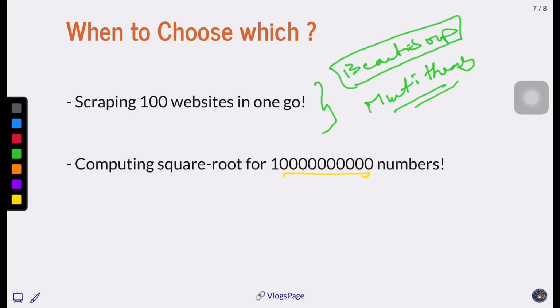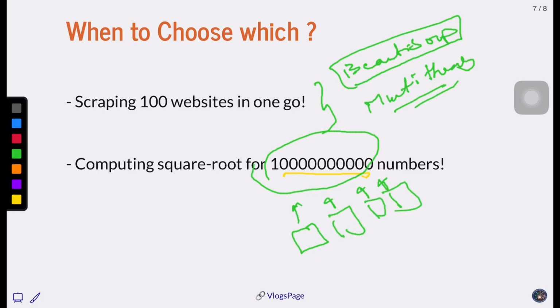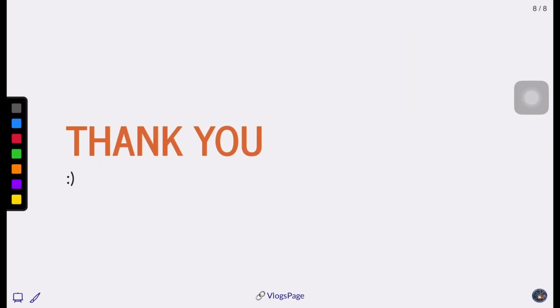However, when we are trying to compute the square root of so many numbers, we can do it in parallel, right? That's where we can use our entire CPU, whatever processes are available, such that we can achieve it in a quicker time. That's it for theory. Let's continue further learning in our demo, where we will substantiate our theoretical learning with some practical code that we can explore using Python.